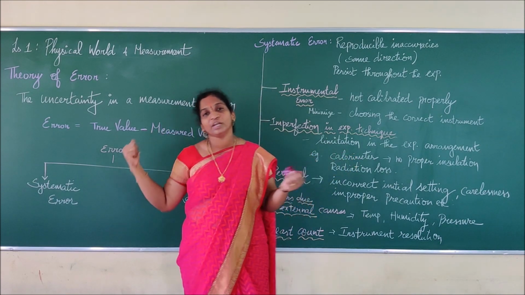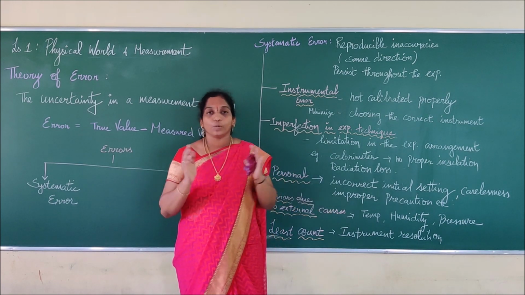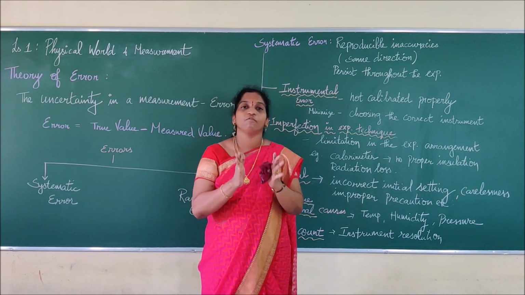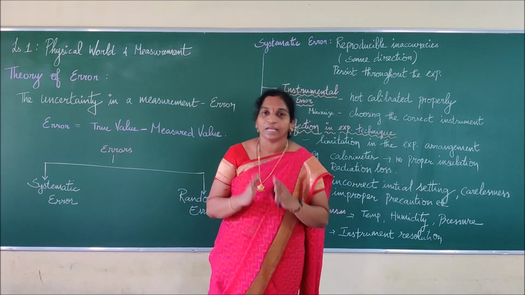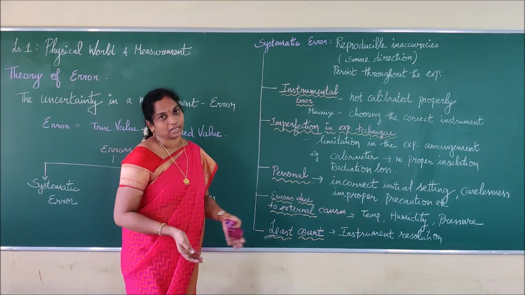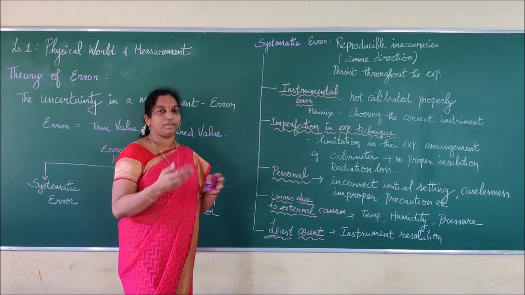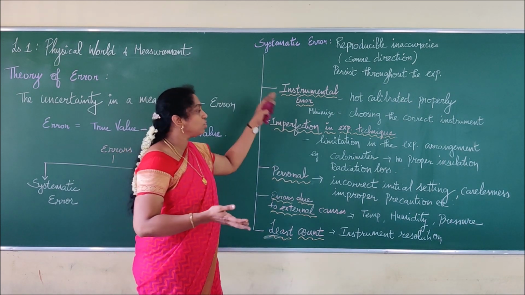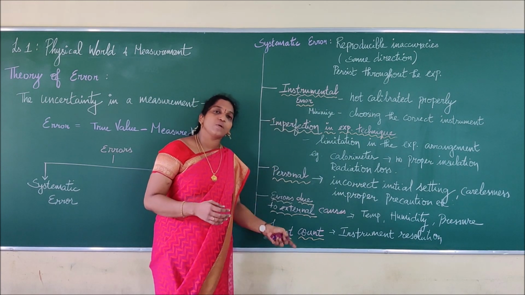But if I am giving a surrounding temperature to be what? Very cool. Then there is no use in that. So we have to set up a proper environmental setup to do an experiment. If I am not doing so, then that type of error is said to be what? Errors due to external causes. Temperature, pressure, humidity, and so on. We can go on. Right? So all these things are said to be what? A systematic error. And the last one is what?